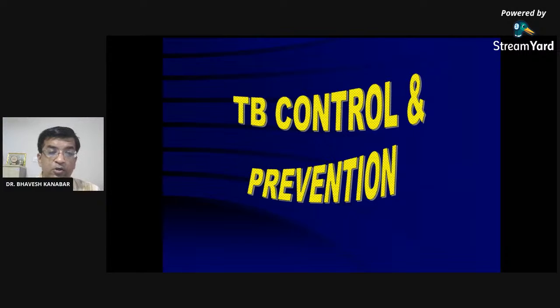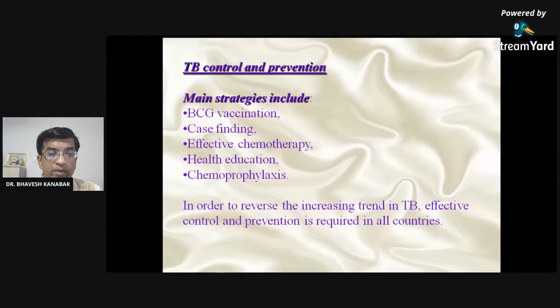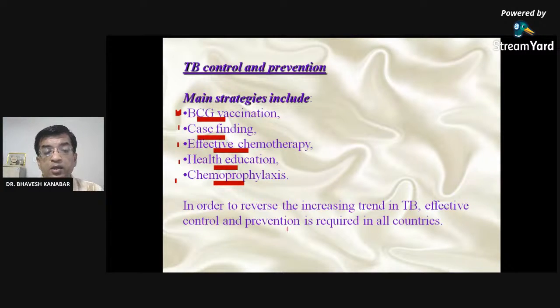Right? Okay, so we are moving further for TB control and prevention. The main strategies include BCG vaccination, case finding. If you find more and more cases, like in case of the COVID we are doing, and then isolate them, and contact tracing, effective chemotherapy, that is for antibiotic, health education, and chemo prophylaxis. In order to reverse the increasing trend of the TB, effective control and prevention is required in all countries.